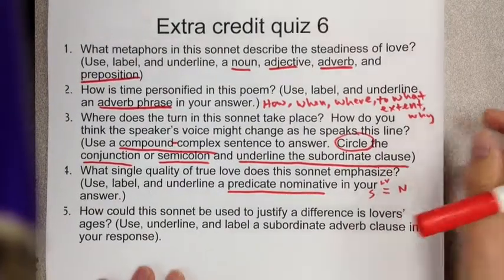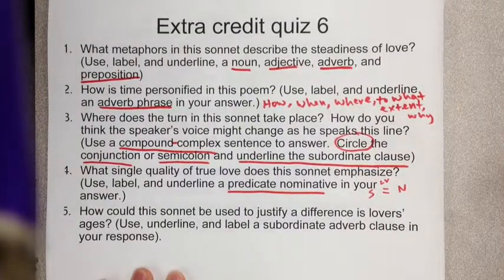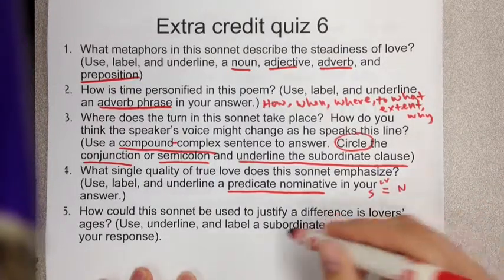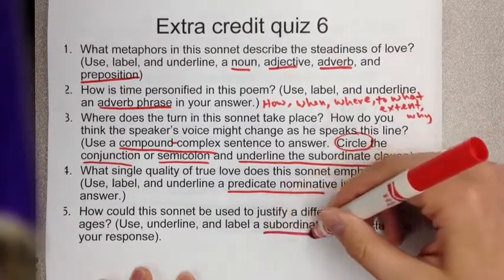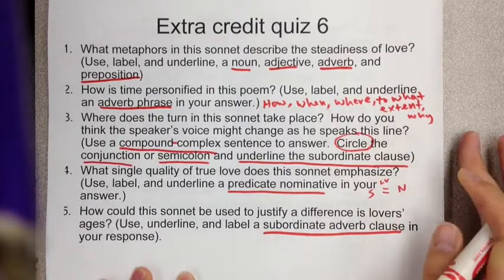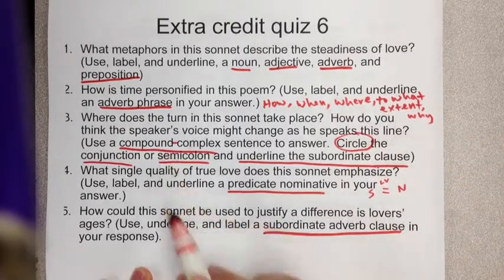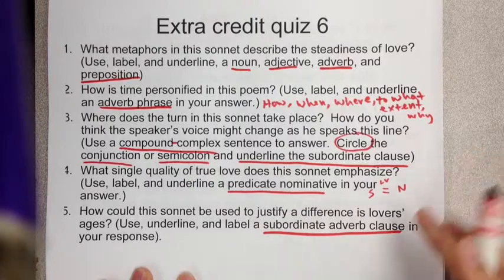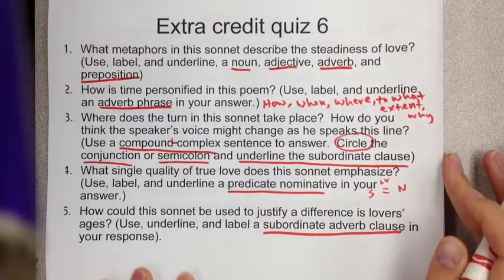5. How could this sonnet be used to justify a difference in lovers' ages? And we're supposed to use, underline, and label a subordinate adverb clause. So it doesn't have to be compound, but the sentence will be complex because it has a subordinate adverb clause.